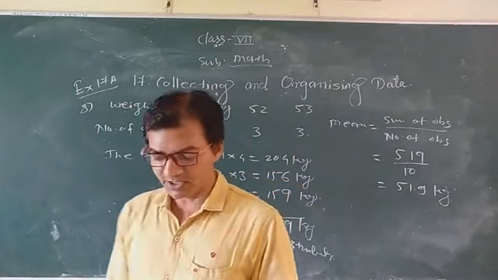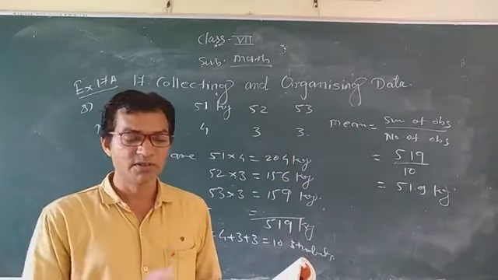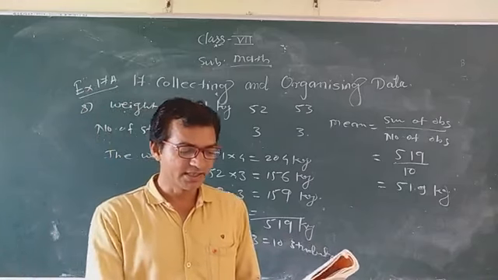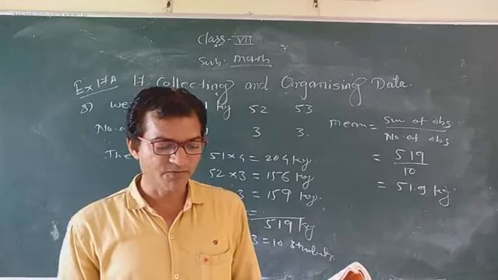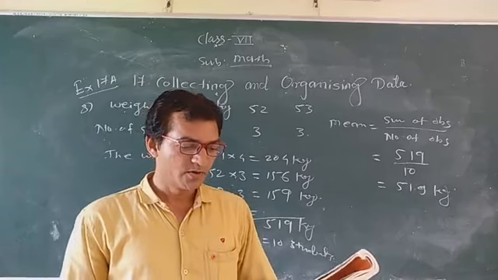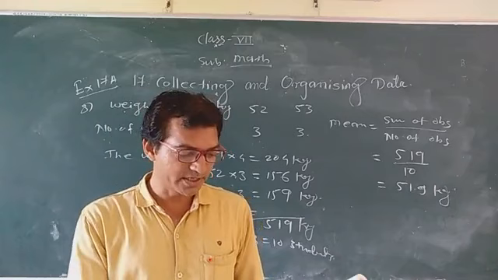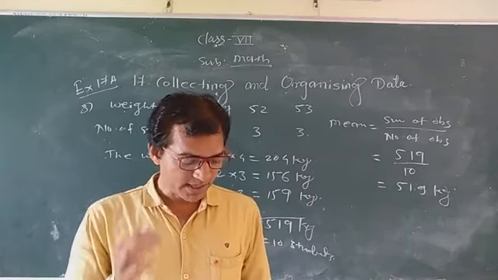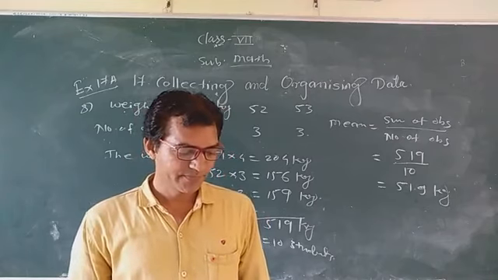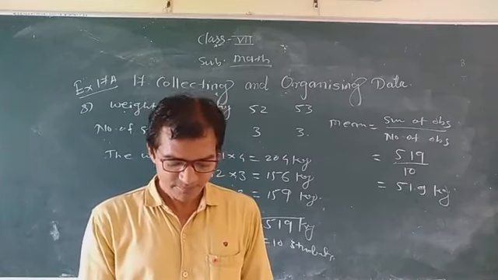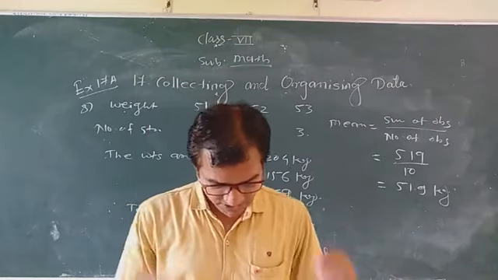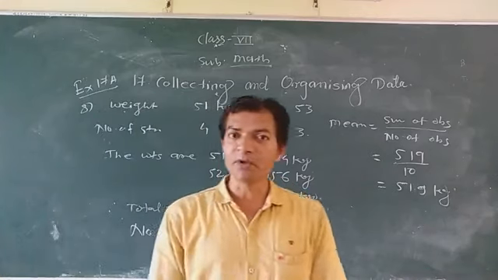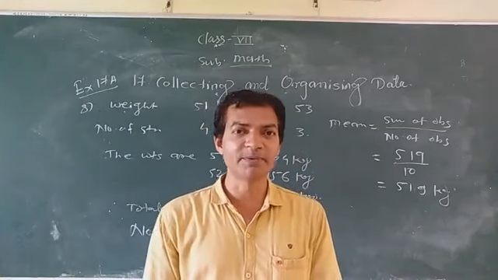Mean pocket money means first you have to multiply these two numbers: 10 into 4, okay, 40 rupees; 20 into 8, how many? 160; 30 into 12, 360; and 40 into 6, 240. Okay, and you have to add all these rupees, so you can find the total. Add all of them, and what answer will you get? 800. So can you try to find question number 9 that you have to solve as homework? Suppose if you have any doubt in this question, you can ask me freely.